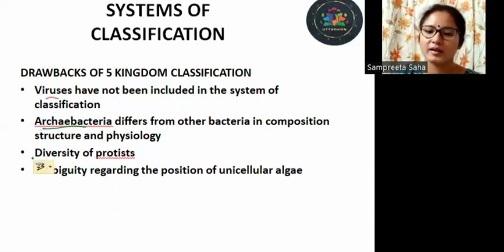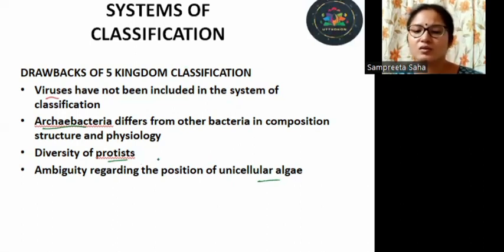All right. Next, diversity of protists. Protists are extremely diverse organisms. You can see that the group included multicellular ones as well as unicellular ones. So it is a very diverse group which requires further study. Next, there was ambiguity regarding the position of unicellular algae. Like I said, unicellular algae were sometimes placed under the protists, sometimes under the kingdom Plantae. So there is still confusion regarding the position of unicellular algae.